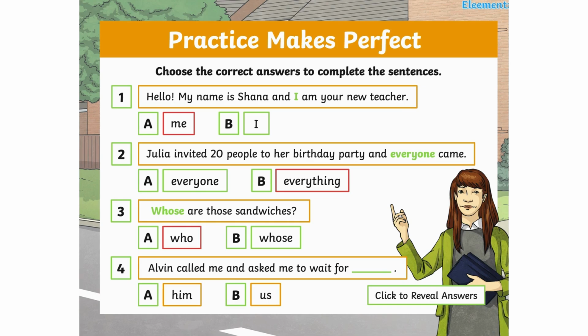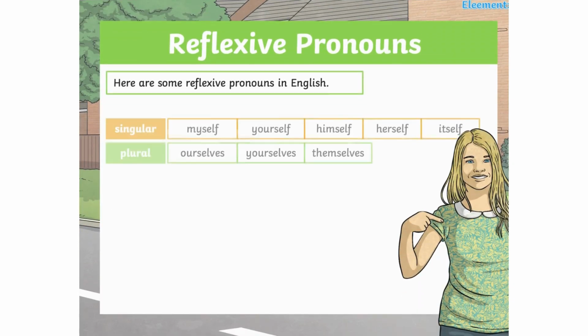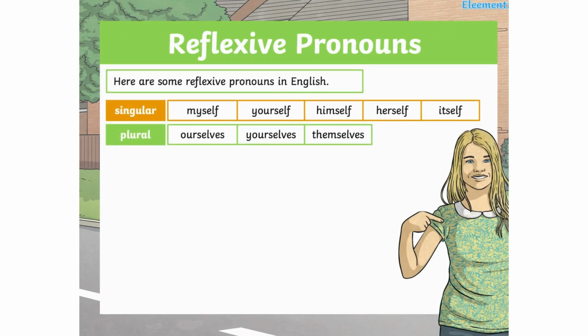Fantastic. You're doing a marvelous job of the revision. Let's go ahead with the revision. Alvin called me and asked me to wait for ___. But of course, one person, we saw the plural rule as well there. So this is going to be for the singular or plural. You know that. It's of course him, isn't it? Perfect. Let's go ahead.